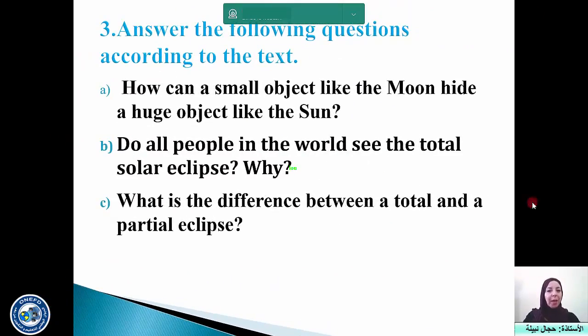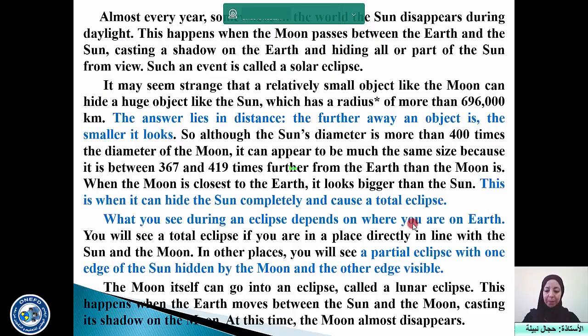Now let's move to the third activity, which is about answering questions according to the text. First question, how can a small object like the moon hide a huge object like the sun? Interesting question, isn't it? Do all people in the world see the total solar eclipse? And why? What's the difference between a total and a partial eclipse? All right, let's try to find the answers in the text.